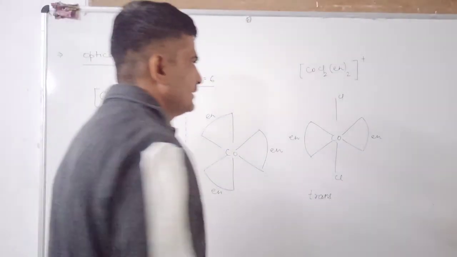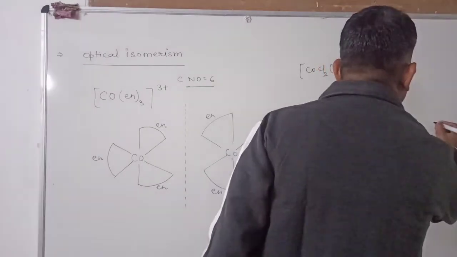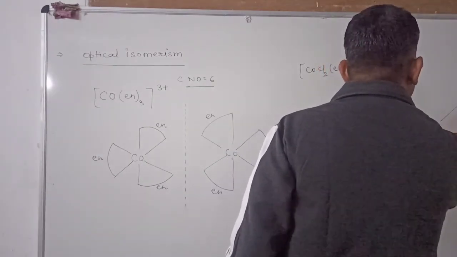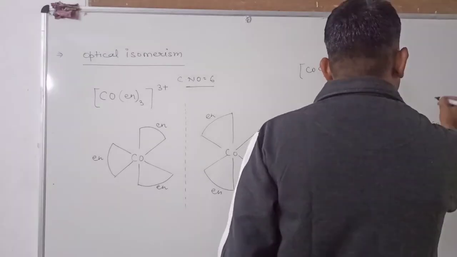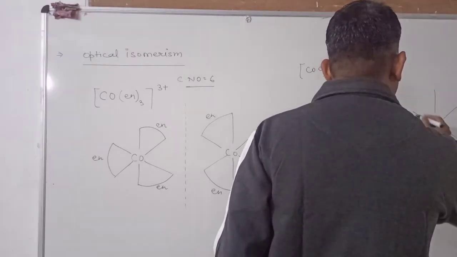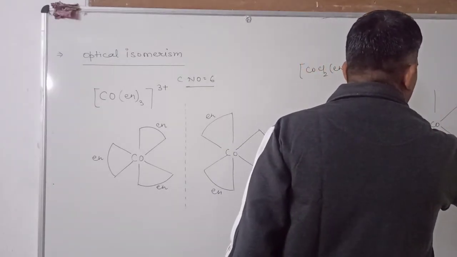Now we form its mirror image. And this mirror image will be the same as that of this.